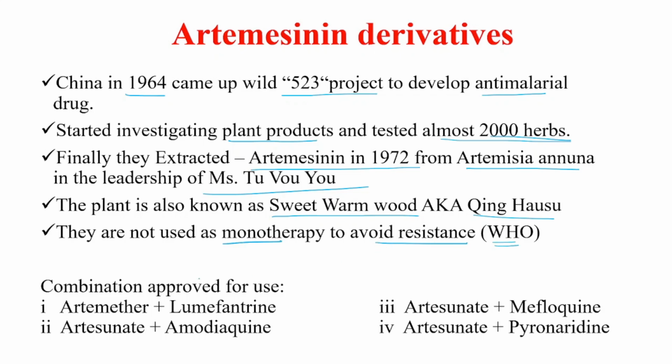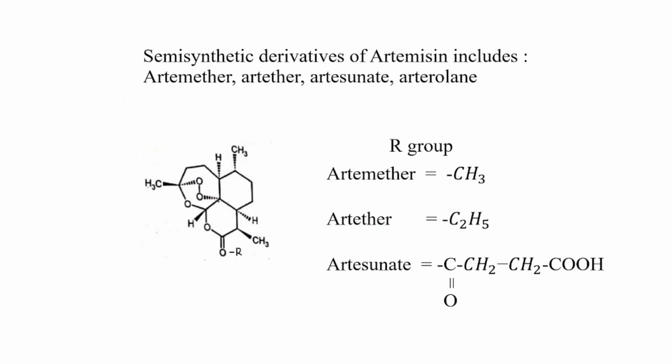Now the combinations approved for use are artemether lumefantrine, artesunate amodiaquine, artesunate mefloquine, artesunate pyronaridine, and so on. Now the semi-synthetic derivatives of artemisinin include artemether, arteether, artesunate, arteroline. Now for the basic structure of these artemisinins we have one cycloheptane ring. Then we have a cyclohexane ring. In these two we have another cyclohexane ring.